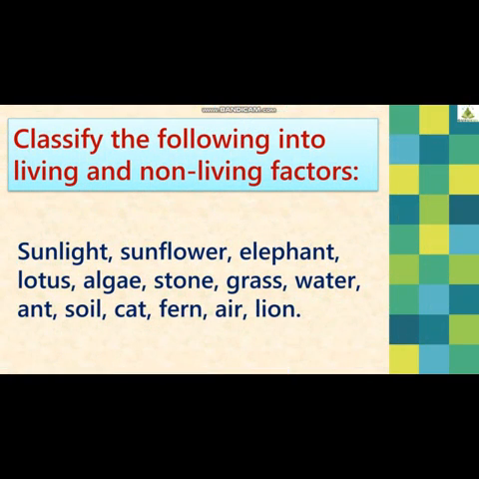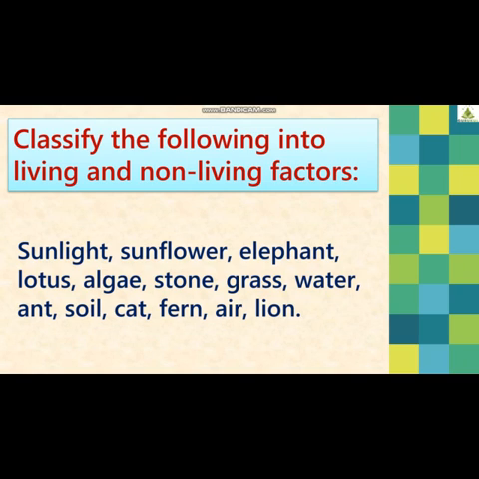Before that, students, a small activity we have to do is classify the following entries into living and non-living factors. Which are living and which are non-living. We have to make two columns and divide it. The very first we have sunlight, sunflower, elephant, lotus, algae, stone, grass, water, ant, soil, cat, fern, air, and lion.